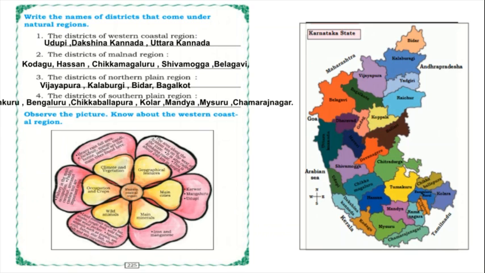Karwar, Mangaluru and Udupi. In the division we have seen that the districts of the western coastal region are Dakshina Kannada and Uttara Kannada, so Karwar and Mangaluru are the main cities of Dakshina Kannada and Uttara Kannada. And what are the minerals we will get here? Those are iron and manganese.